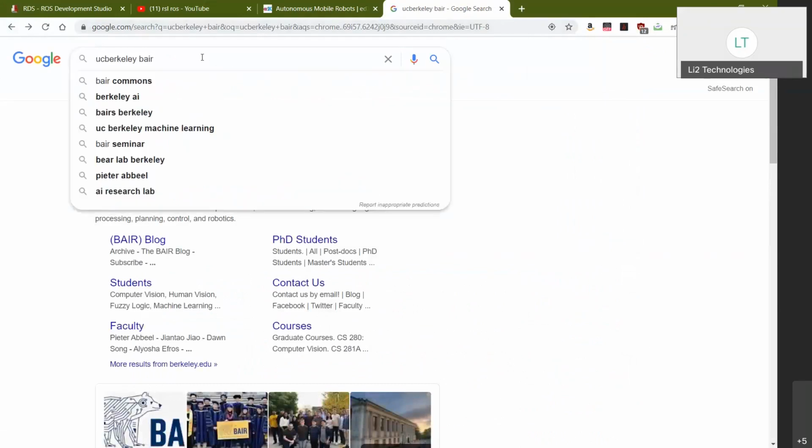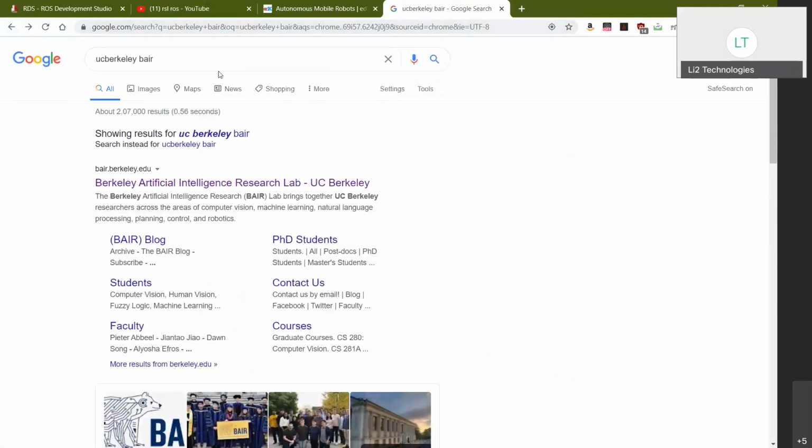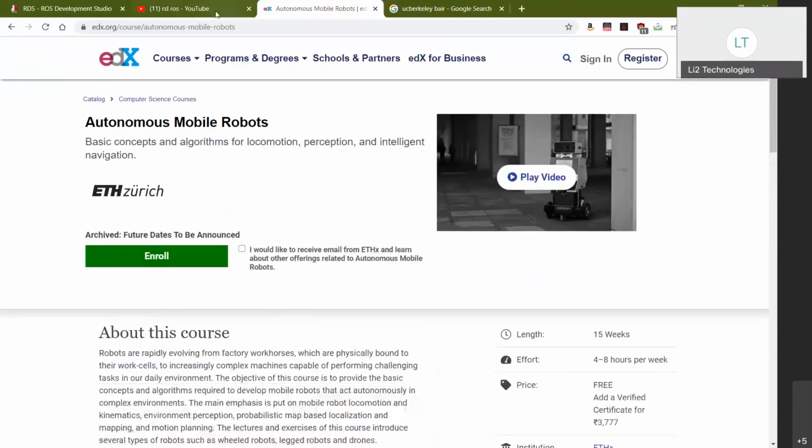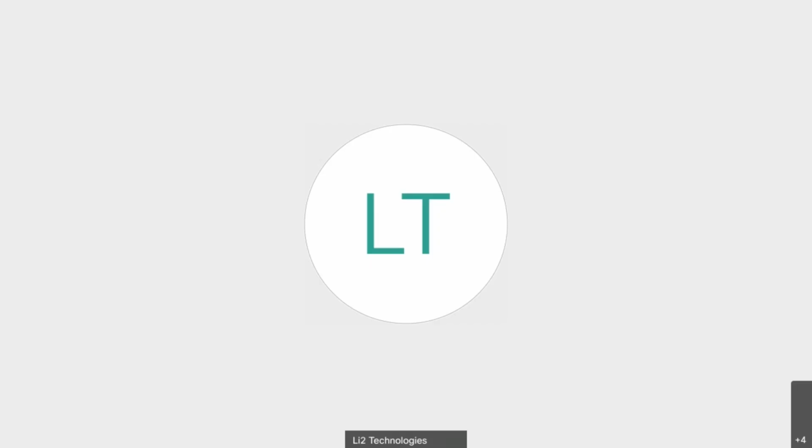If you're into aerial robotics, the best places are the University of Zurich, ETH Zurich in Europe, and then the University of Pennsylvania. These three labs are probably your best resources. Also, Worcester Polytechnic Institute has really good robotics research. If anybody here is looking to apply for higher education in robotics, these are institutions you should look at applying to, whether for a master's or a PhD in robotics.